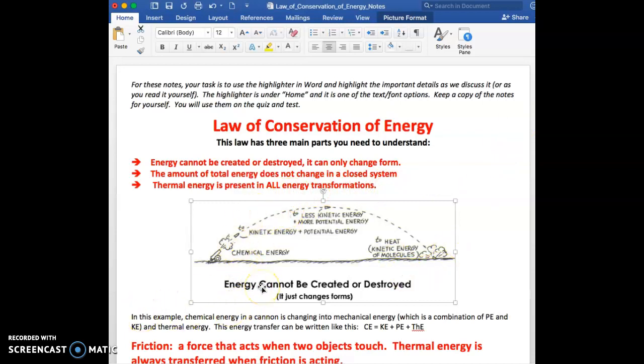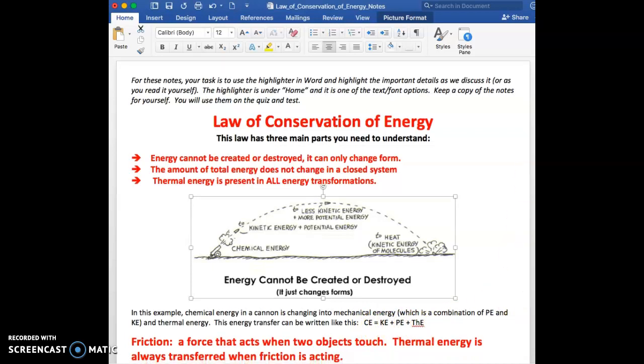Okay, here's an example showing a little cannon shooting out some chemical energy. As that chemical energy is shot out, it turns into kinetic energy, which is part of mechanical energy. So we really call it mechanical energy. It has those two parts, KE and PE. And of course, thermal energy is there as well. As we've already seen in our last notes, we would write that as a math equation: chemical energy turns into, or equals, KE plus PE plus THE.